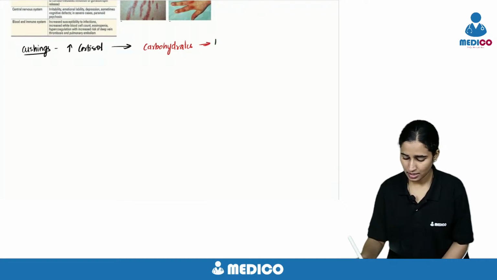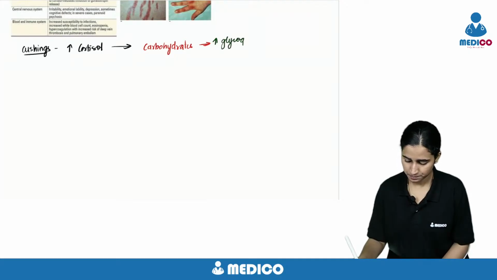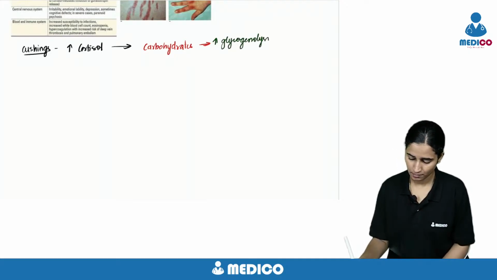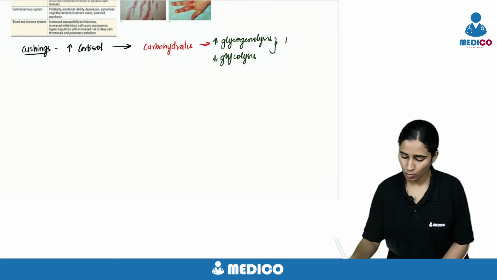There is increased glycogenolysis and decreased glycolysis. So ultimately more glucose is produced and there is hyperglycemia.